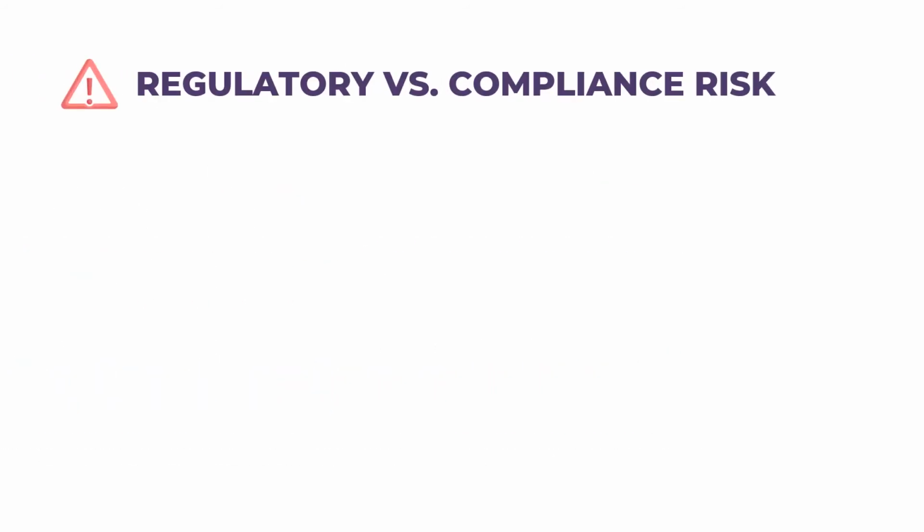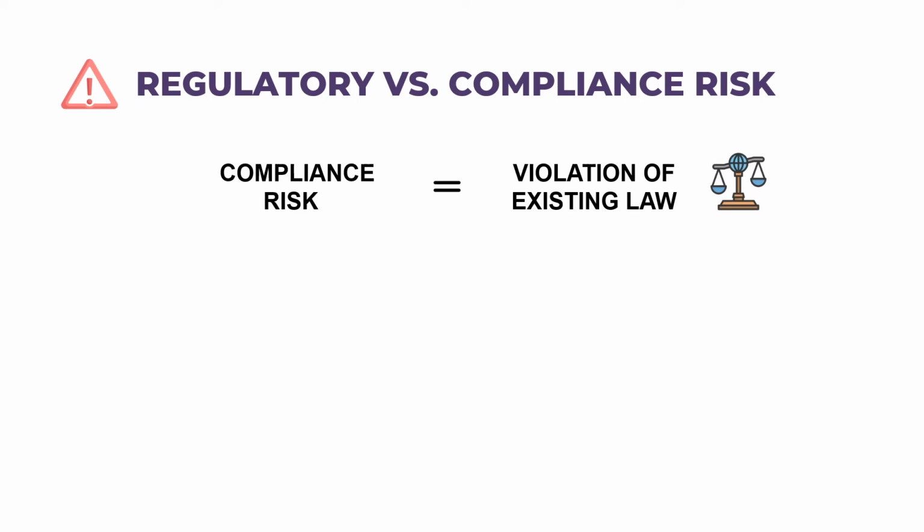Difference between regulatory risk and compliance risk. Compliance risk is the risk that a company has been determined to be in violation of already established laws or regulations. This can happen due to inadequate controls, negligence, or human error. Ensuring that a business is capable of maintaining compliance will curb regulatory risk.